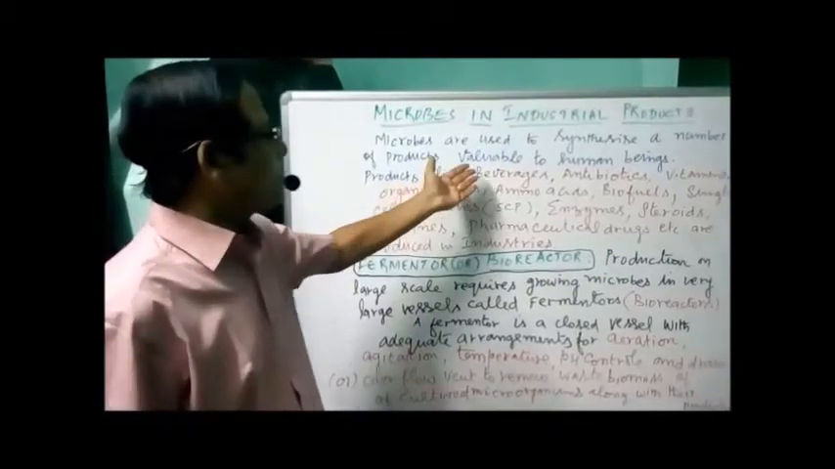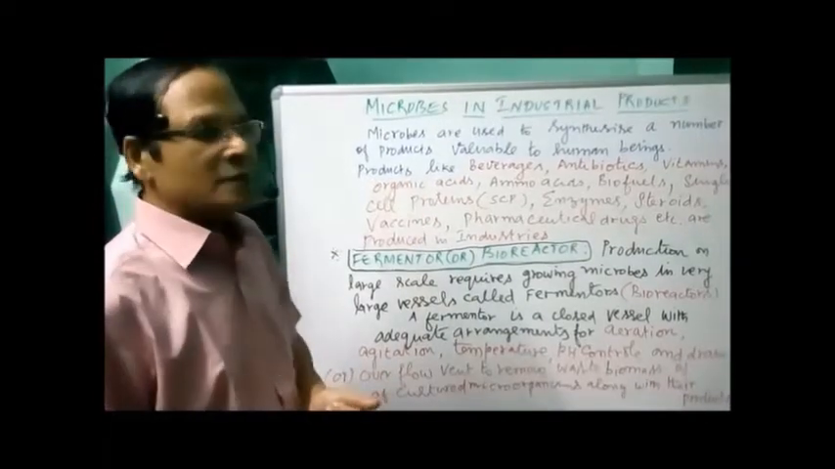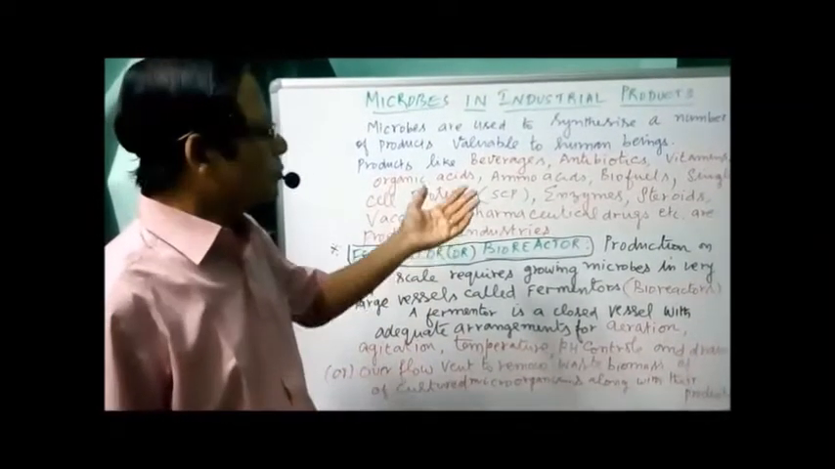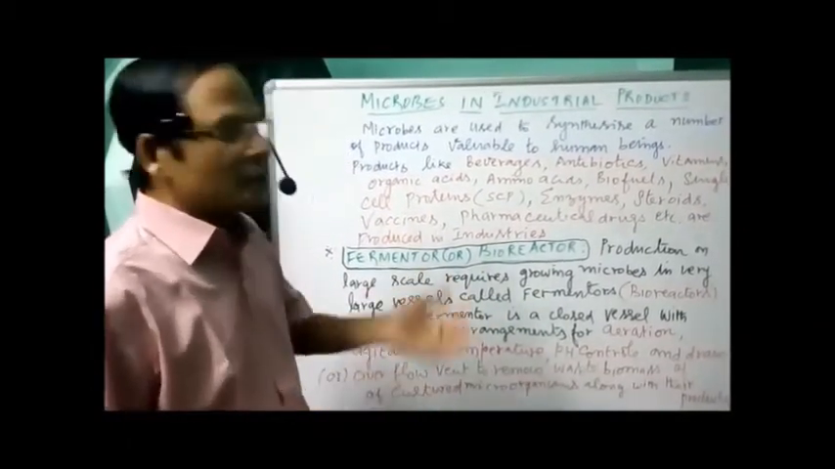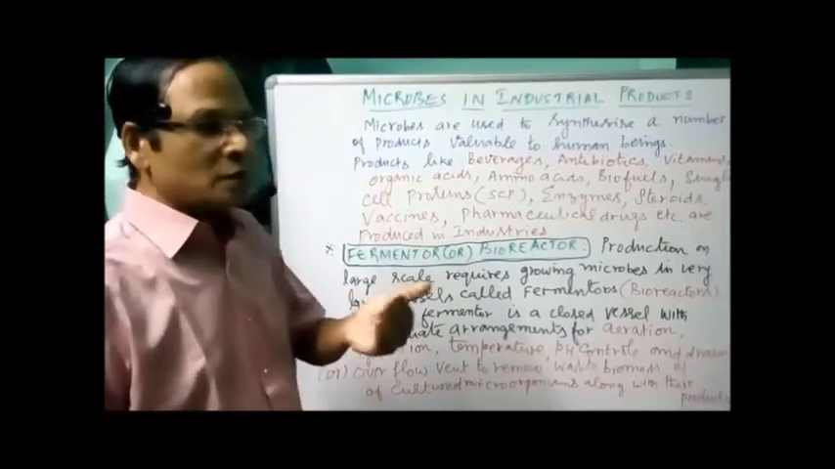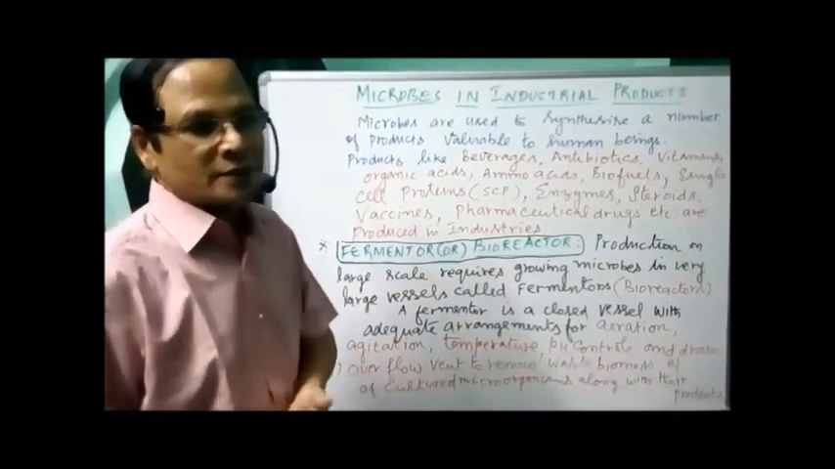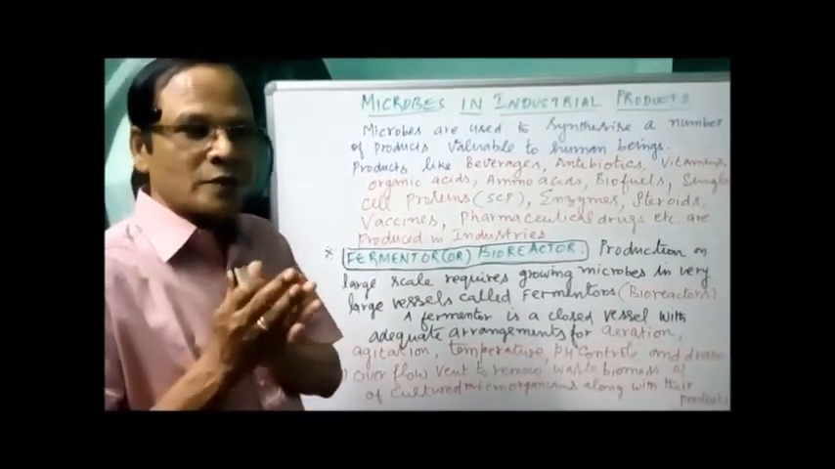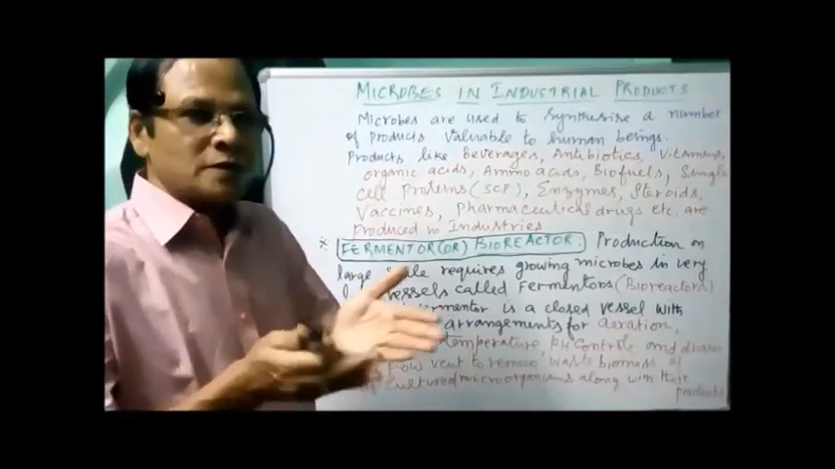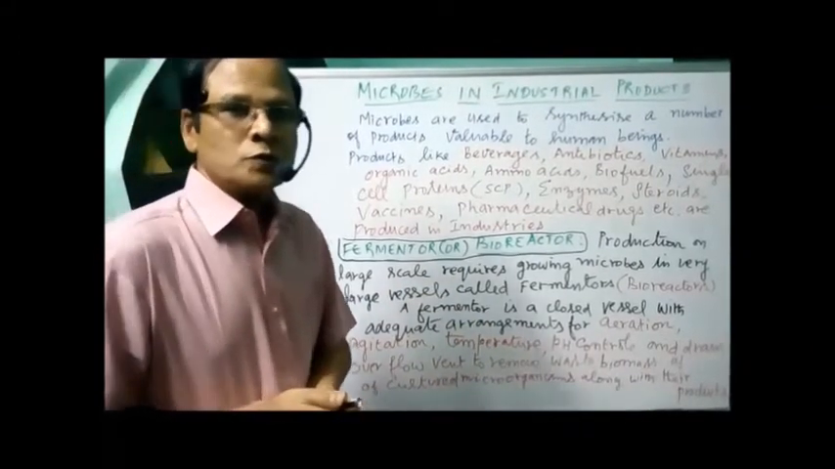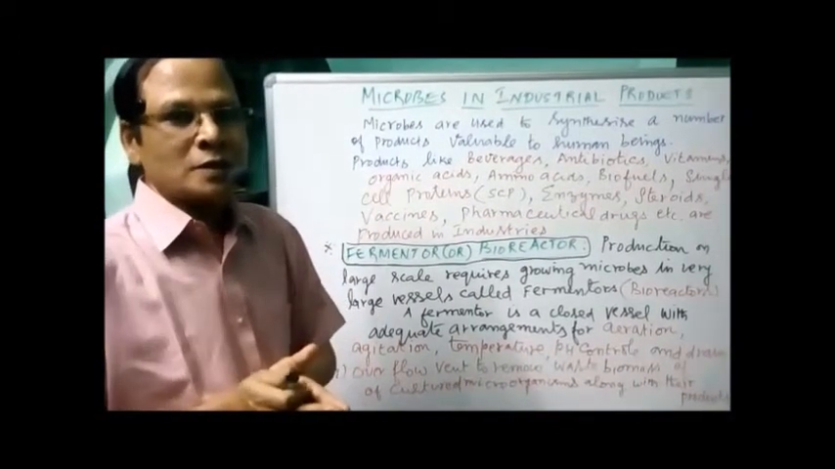Now what are the products I mentioned? The beverages, the antibiotics, the vitamins, organic acids, amino acids, the biofuels, single cell protein, which I discussed already, the enzymes, different enzymes, then the steroids to treat diseases, vaccines, also the pharmaceutical drugs, the medicines, etc. All are produced because of the effect of microorganisms. So if you want small amounts, we can just get it. Suppose you want to produce on a large scale, we need to grow the microorganisms, the biomass, in a large